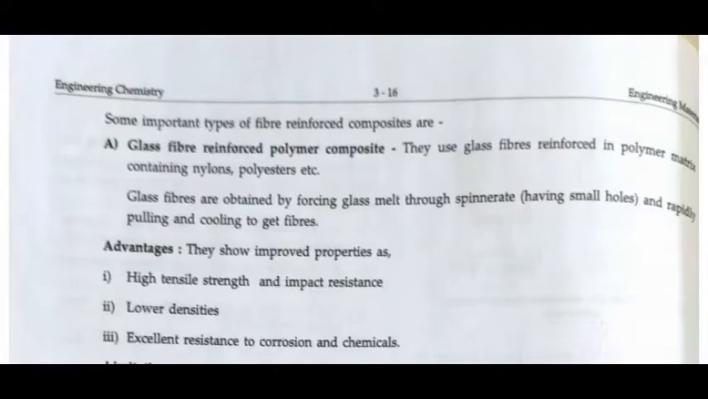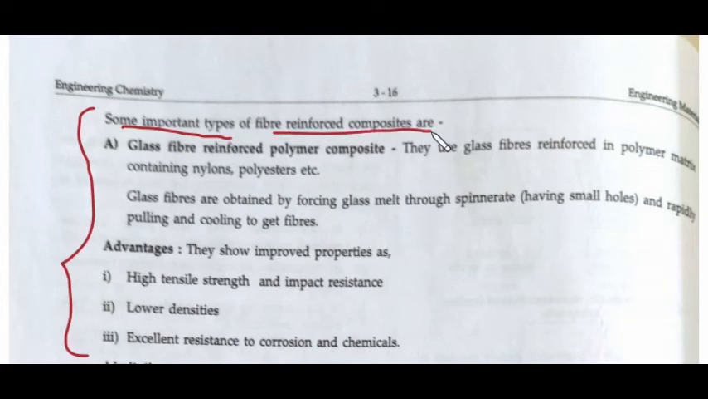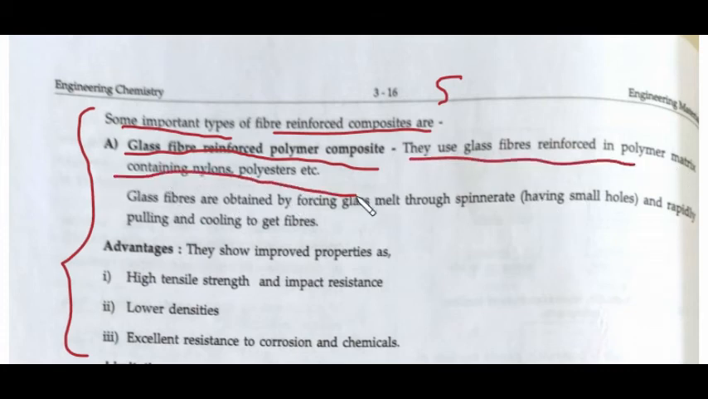Now this is the important part of specialty polymers. Some important types of fiber reinforced composites, right? The first one is glass fiber reinforced polymer composite. We studied this right now. These are glass reinforced in the polymer matrix containing nylon, polyester. Glass fibers are obtained by forcing glass melt through a spinneret having small holes. Basically, we make fibers from the glass, and how we make this is written here.